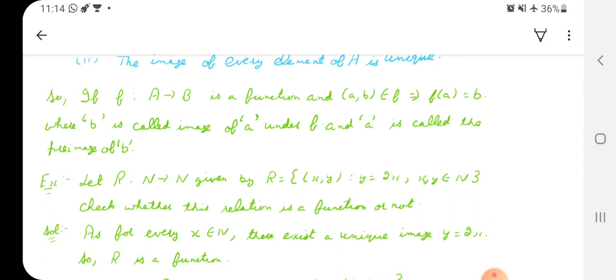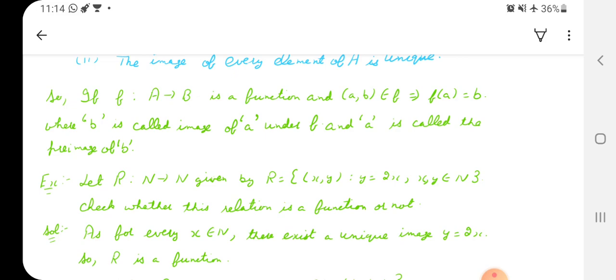Now let me see one example which is related to relations, and we'll check whether this is a function or not. Let R be a relation from N to N given by R equals the set of ordered pairs (x, y) such that y = 2x. What we are doing is doubling the value of x and getting the output, right? So the image of x will be 2x, that is y, right? So x and y both belong to natural numbers, right?